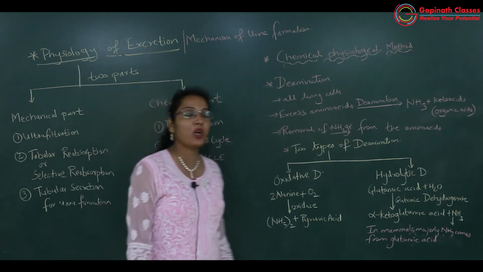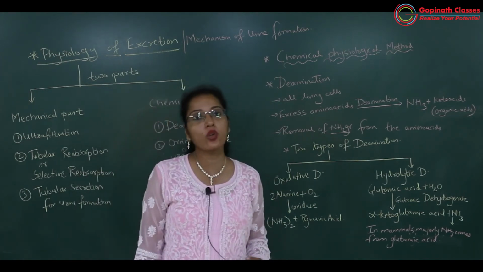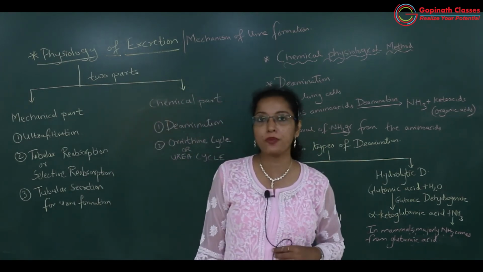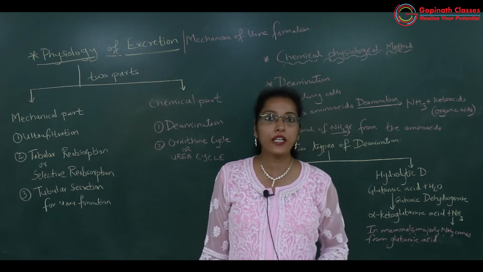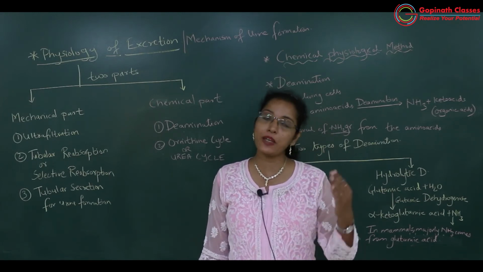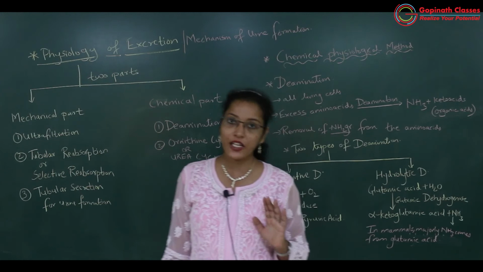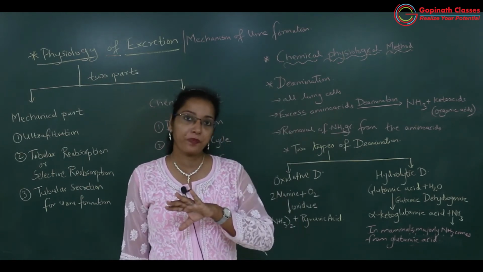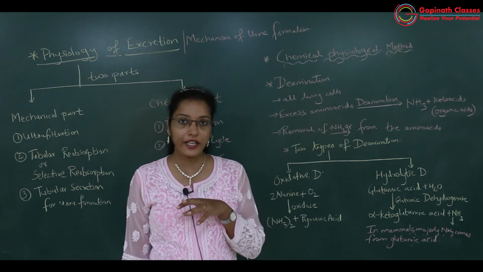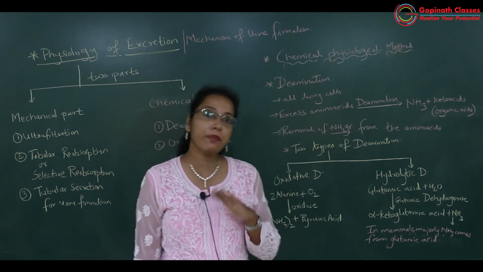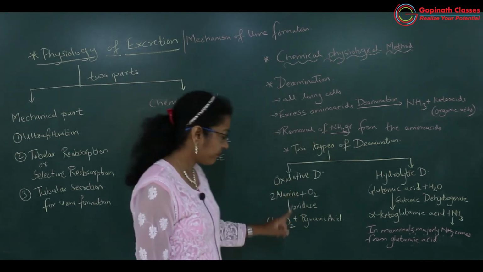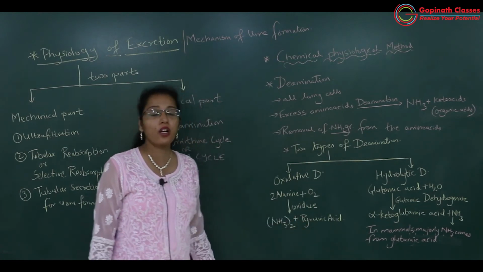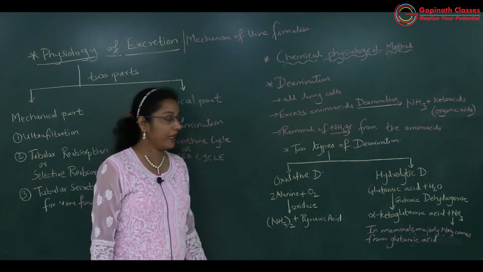Pyruvic acid is the end product of glycolysis. Glycolysis is the very first step of respiration. So in respiration, the end product formed in glycolysis is pyruvic acid, and this pyruvic acid then enters the Krebs cycle. Okay, got it? So this pyruvic acid will help in forming ATP molecules.